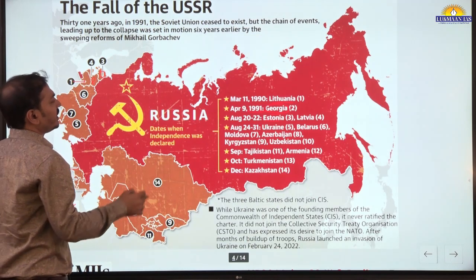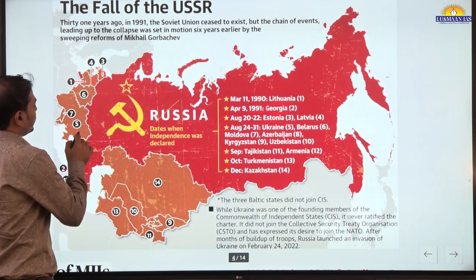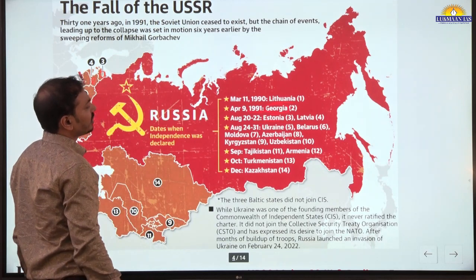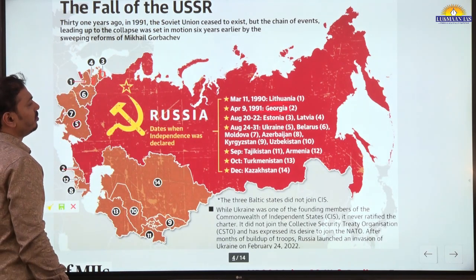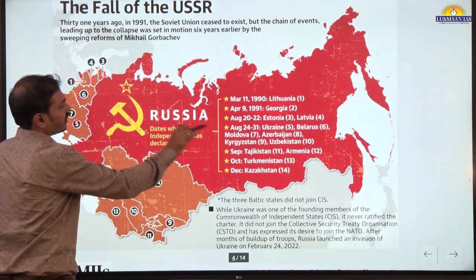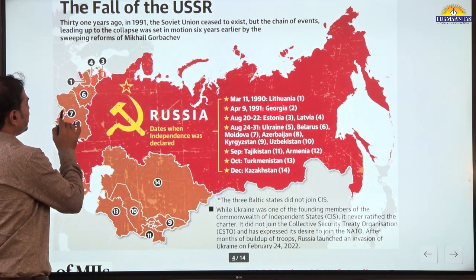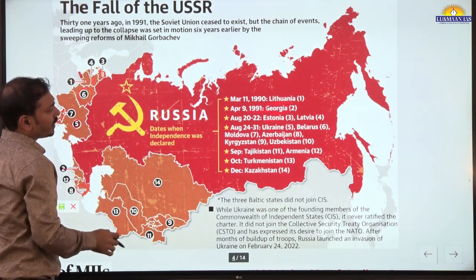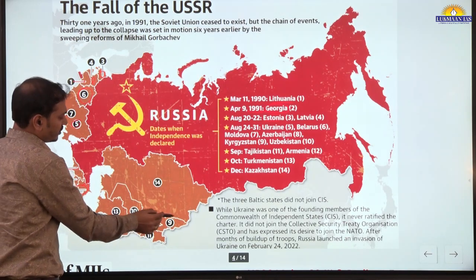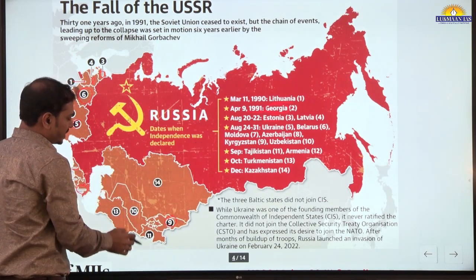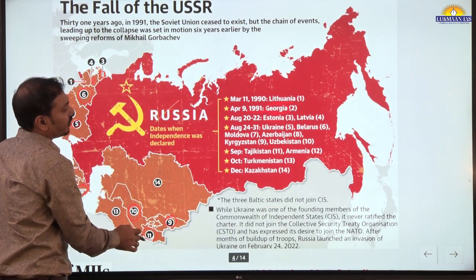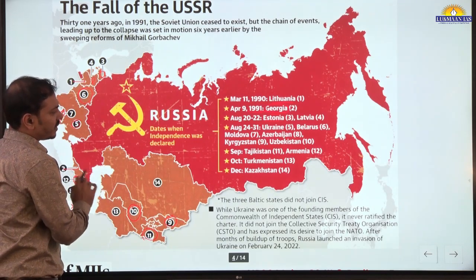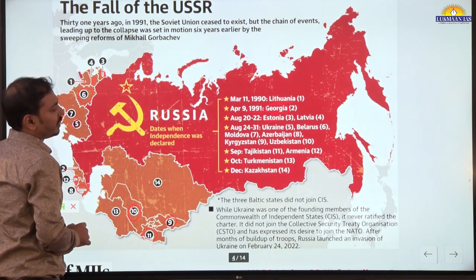Then the fifth one is Ukraine, one of the biggest countries in Eastern Europe, which got separated in 1991. Then Belarus, then Moldova seventh, Azerbaijan eighth, Kyrgyzstan ninth, Uzbekistan tenth, then the 11th Tajikistan, then the 12th Armenia, this small country; we generally hear about the Armenia-Azerbaijan conflict in the news.